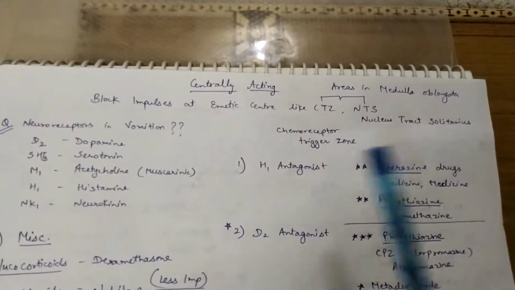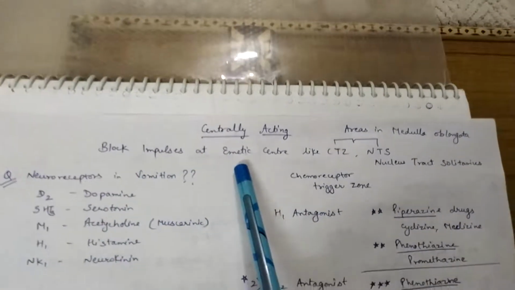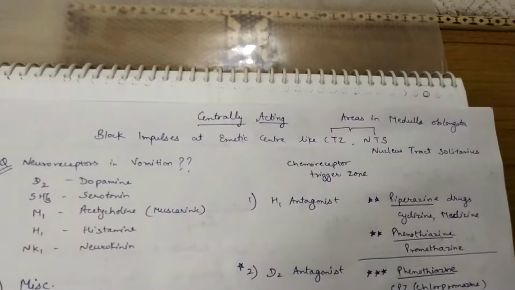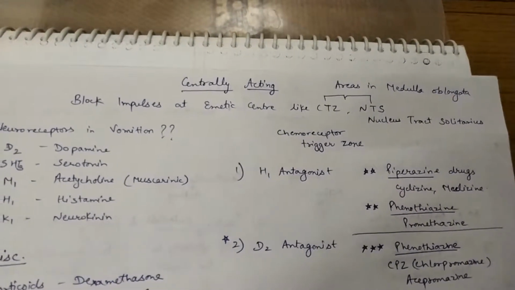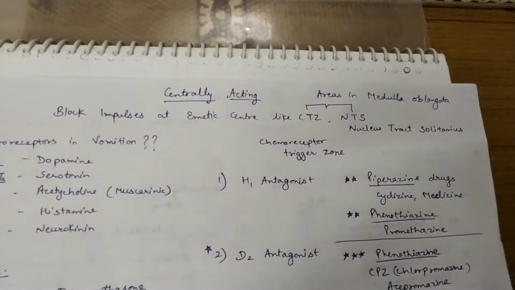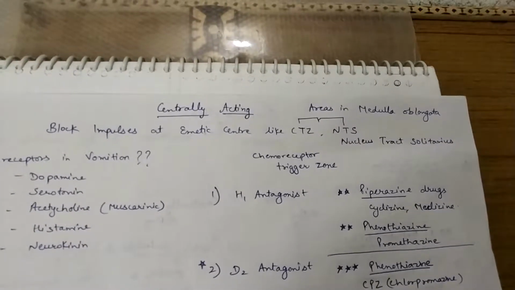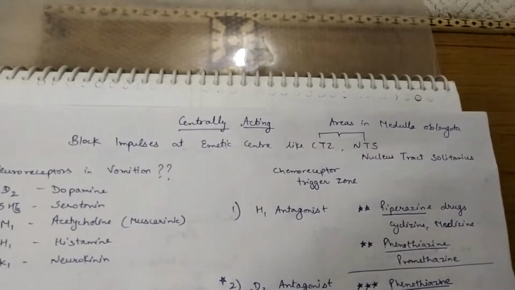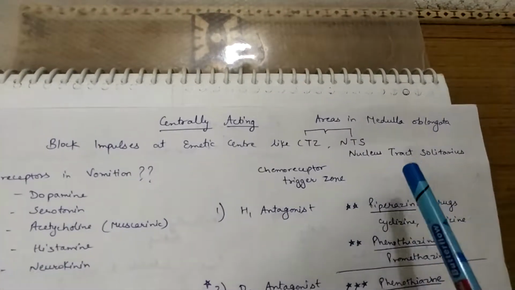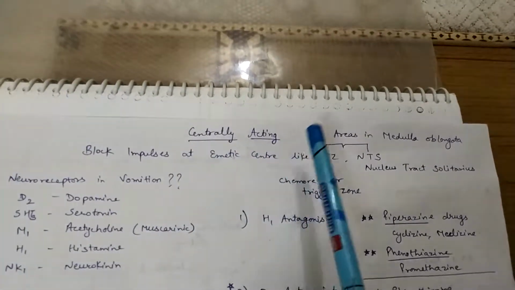Now we talk about the centrally acting drugs. For centrally acting drugs, we should know that they block the impulses at the emetic center like CTZ or NTS. The centrally acting antiemetic drugs block the impulses at the chemoreceptor trigger zone and nucleus tractus solitarius. We know that these two areas in the medulla oblongata are responsible for emesis. So the chemoreceptor trigger zone and nucleus tractus solitarius are inhibited by the centrally acting antiemetic drugs.